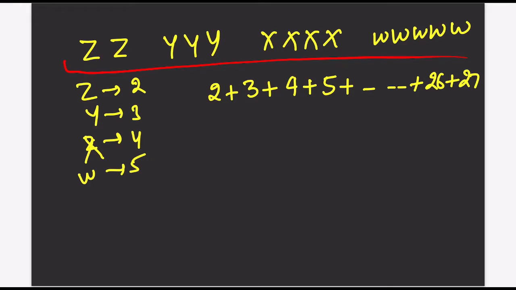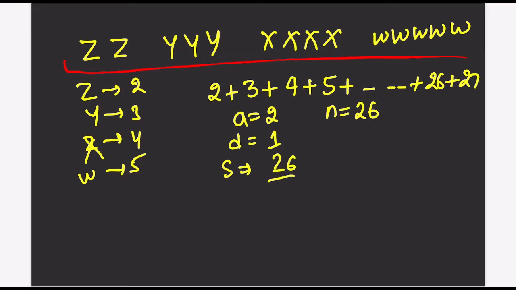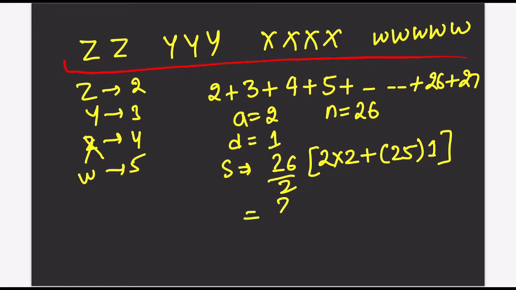Right? Now, how to calculate the sum of this series? You can use arithmetic progression. Arithmetic progression means first term is 2, difference is 1, and total number of elements in this whole series is 26. So the sum is n by 2, 26 by 2, into 2a, means 2 into a, plus n minus 1, means 25, into d, that is 1. That is the whole sum. Whatever sum you are going to get, that is the total number of numbers in this series. I hope this is clear.